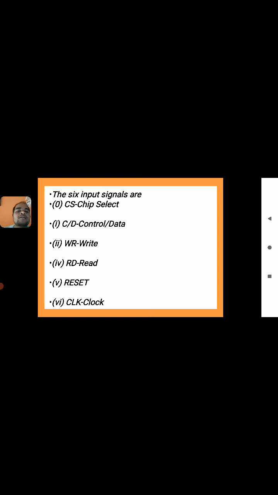So by using the clock frequencies we can operate the different types of operations. We are giving the clocks to all the blocks of the 8251 here. The operation selection depends upon the input signals. Based on the input signals we are performing these types of operations. So CS bar, C/D bar, RD bar and WR bar we are using.